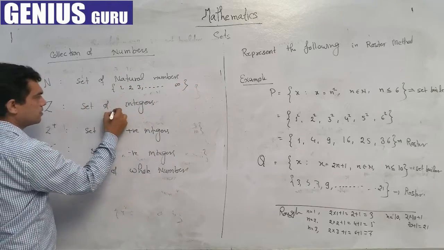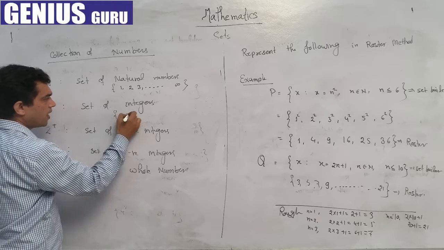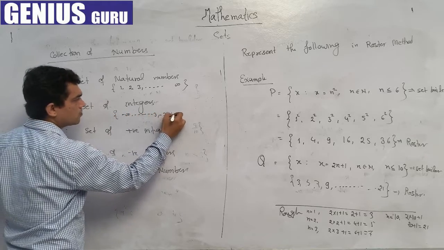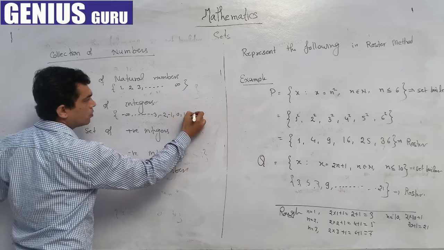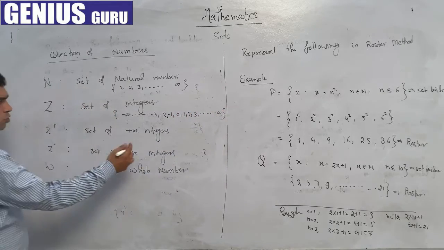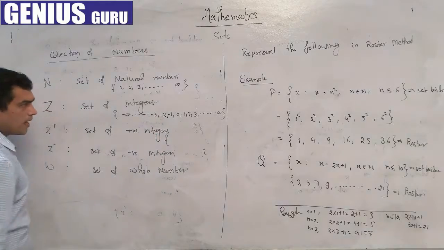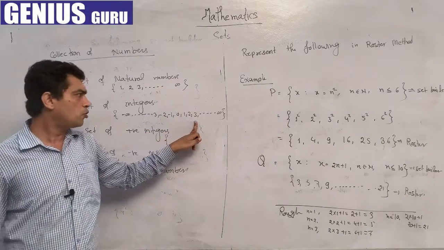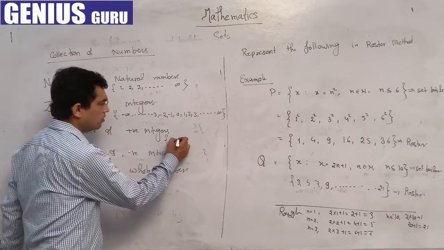Set of integers: minus infinity, dot dot dot, minus 3, minus 2, minus 1, 0, 1, 2, 3, dot dot dot plus infinity. Positive integers: as we know 0 is neither positive nor negative, so for positive integers we start with 1 only.